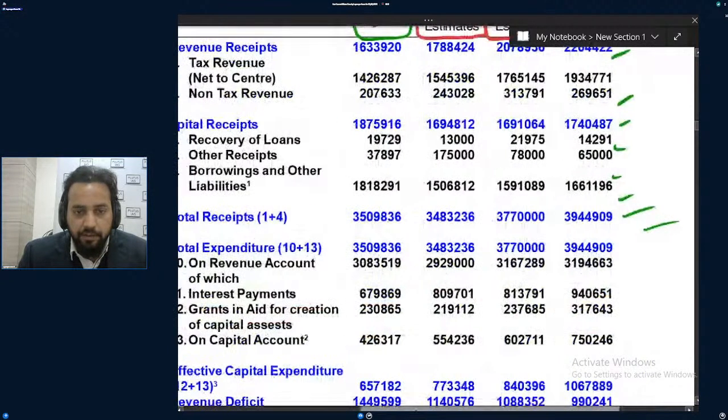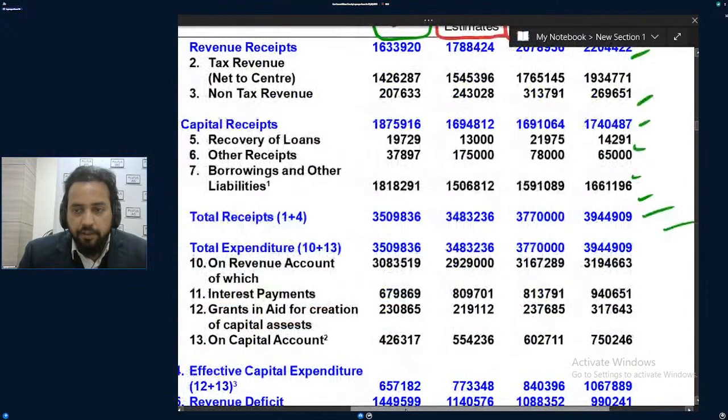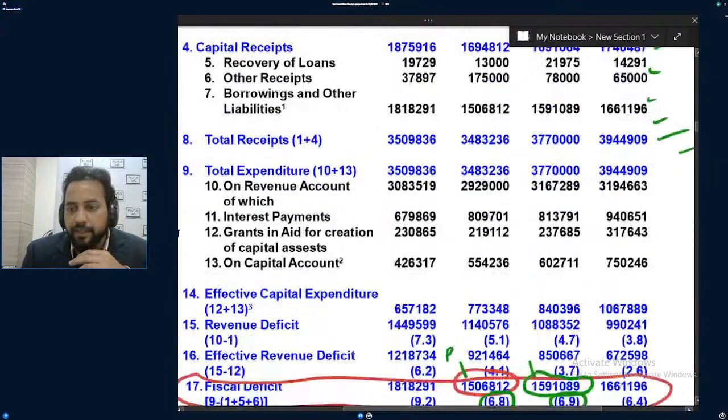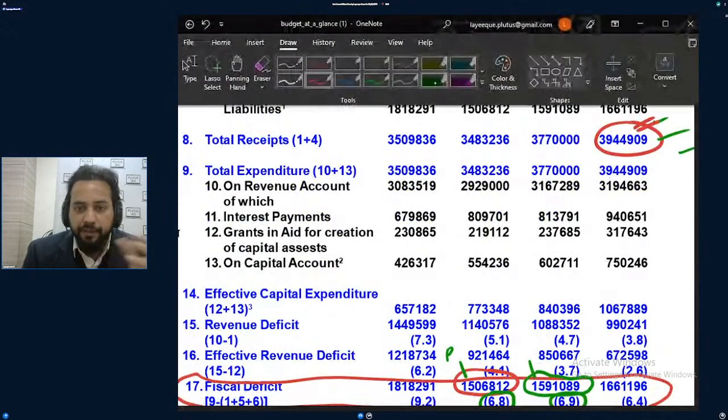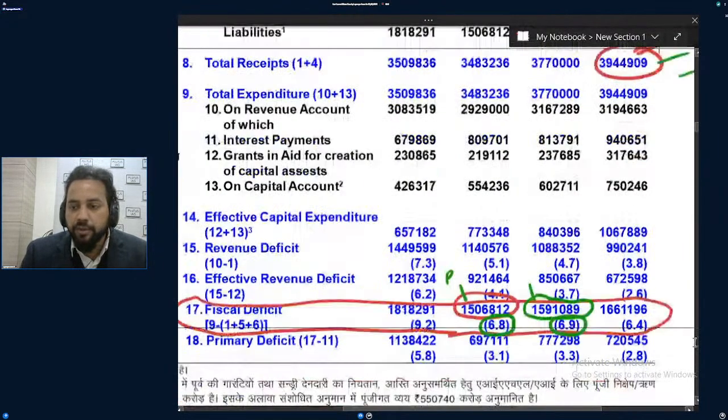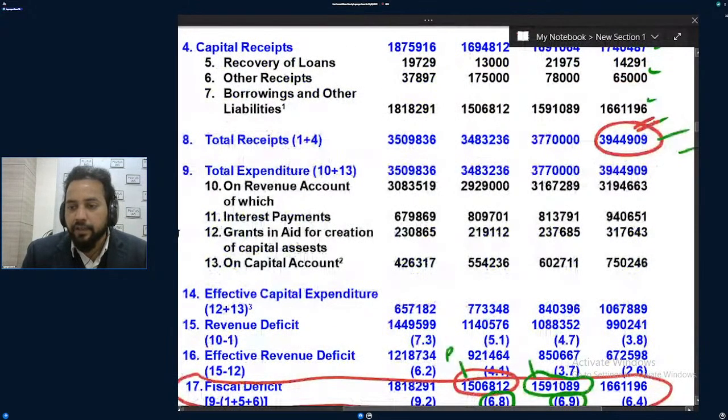This is readable. So I will be saying three things. Total receipt: the government is saying we will collect 39.4 lakh crore in receipts. And we will do the expenditure of 39.4 lakh crore.